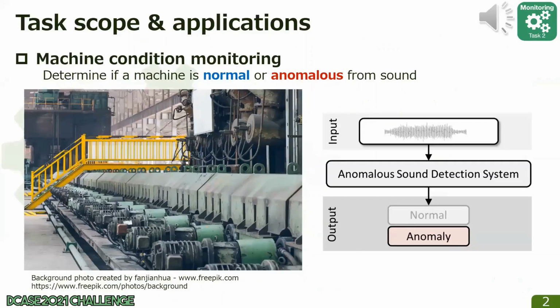Anomalous sound detection is the task of identifying whether the sound emitted from a machine is normal or anomalous. Automatic detection of mechanical failure is essential in the Fourth Industrial Revolution, which includes artificial intelligence-based factory automation.